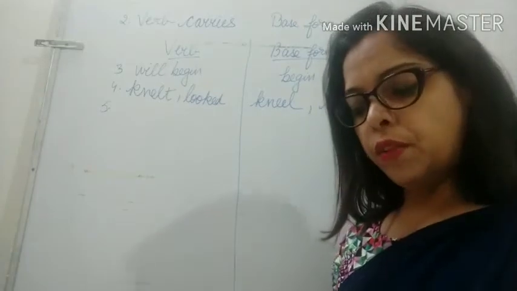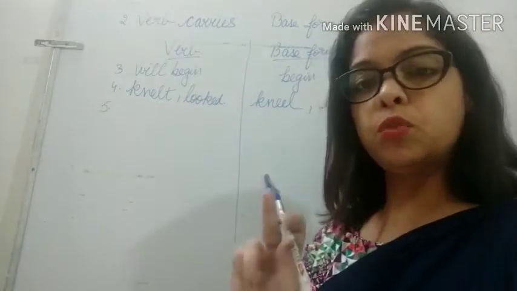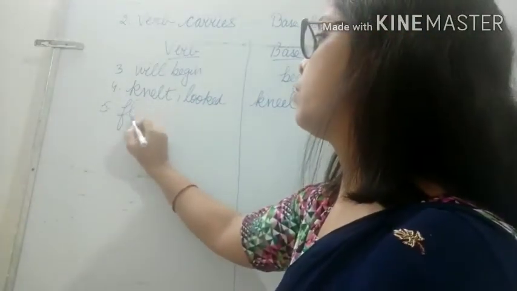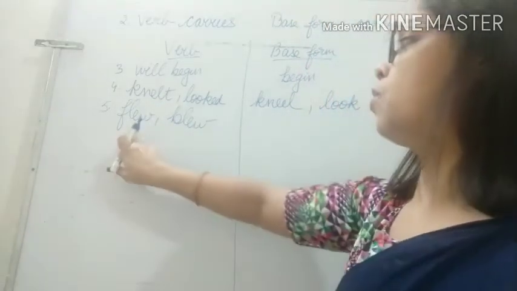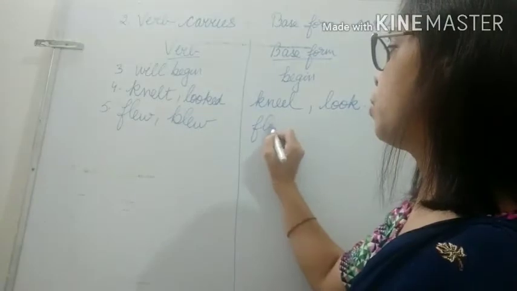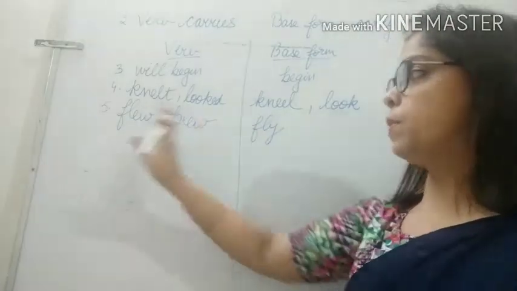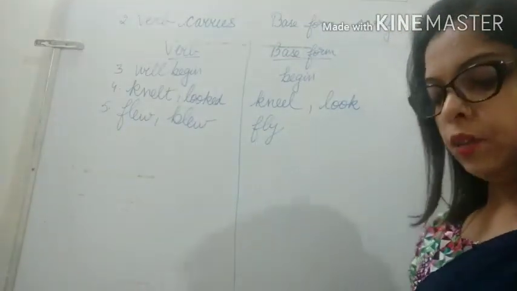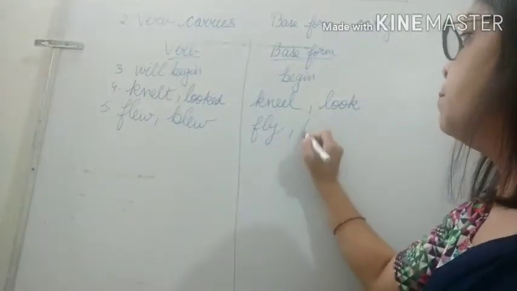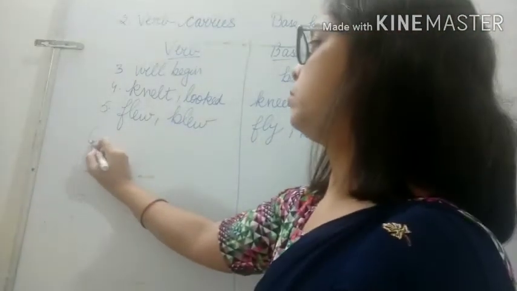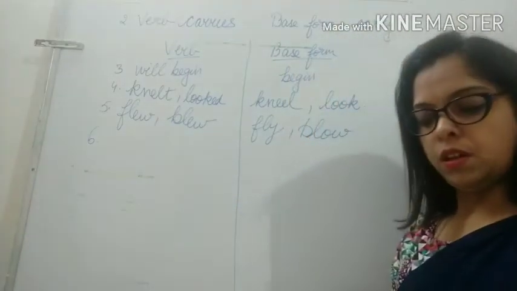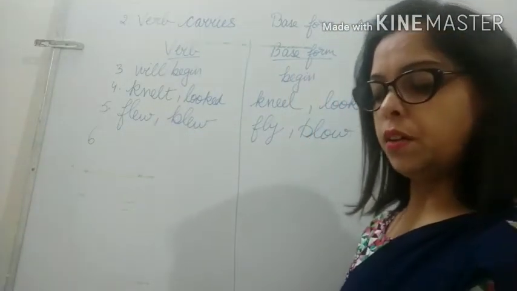The bird flew away when he blew the whistle. Again, two verbs: flew and blew. The base form of flew is fly. Fly is the base form; in past tense it is flew. And the base form of blew is blow, B-L-O-W. Blow.